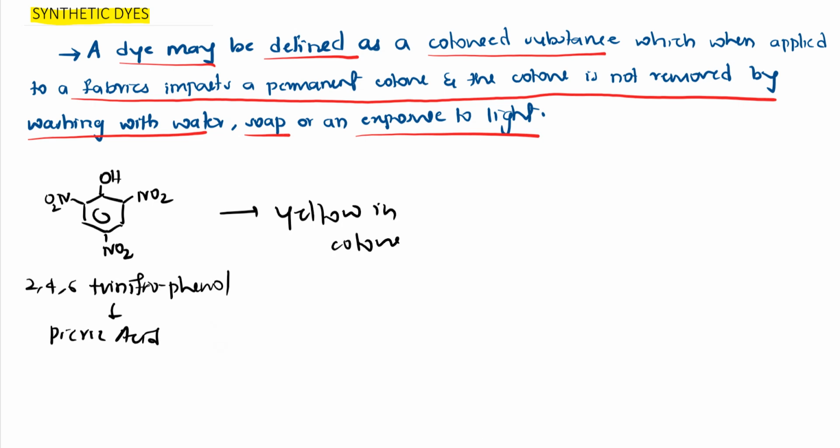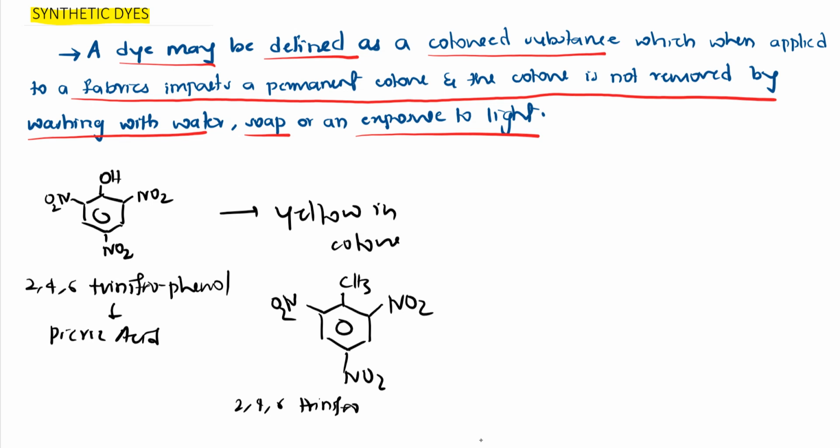I'll take one more example. What is this? Can you name it? Here CH3 is there, and in the other positions NO2, NO2, NO2. So this is 2,4,6-trinitrotoluene. This is also yellow in color.